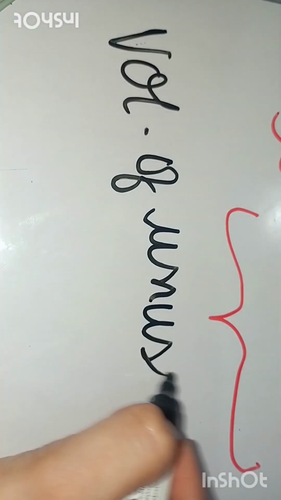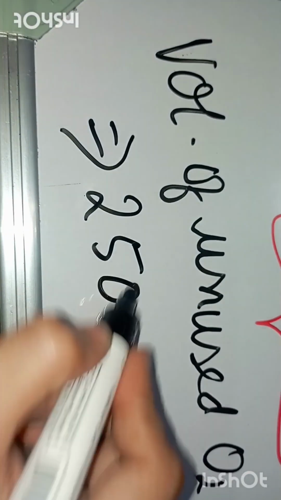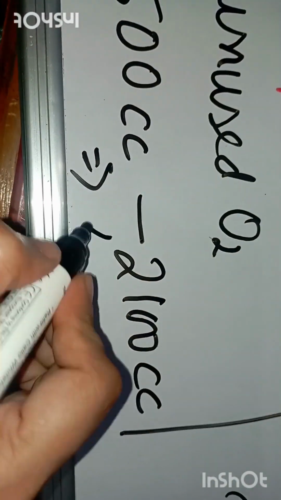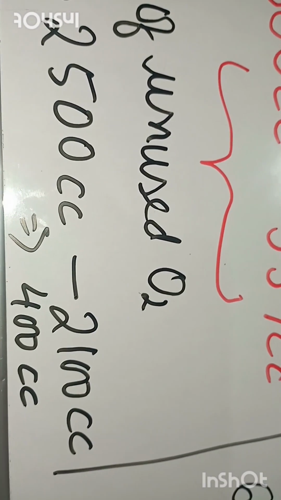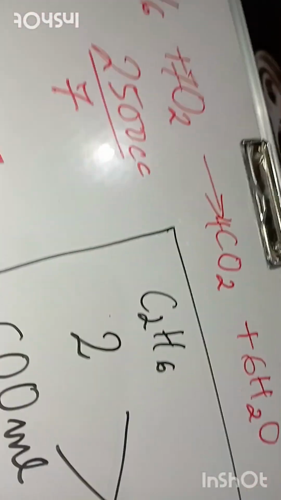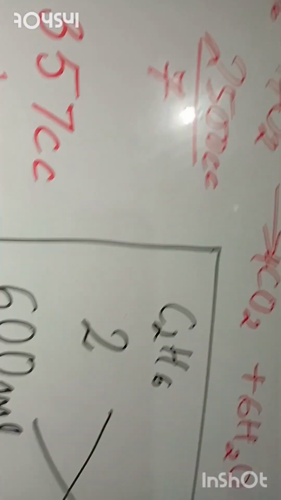Now you can calculate the volume of unused oxygen. So volume of unused oxygen is equivalent to total volume of oxygen given, that is 2500 cc, minus the volume of oxygen consumed or used up in the reaction, that you have calculated as 2100 cc. So minus 2100 cc, that will be equivalent to how much? 400 cc. So 400 cc of oxygen will remain unused. Now what you have to calculate next in the reaction? The volume of carbon dioxide being formed.